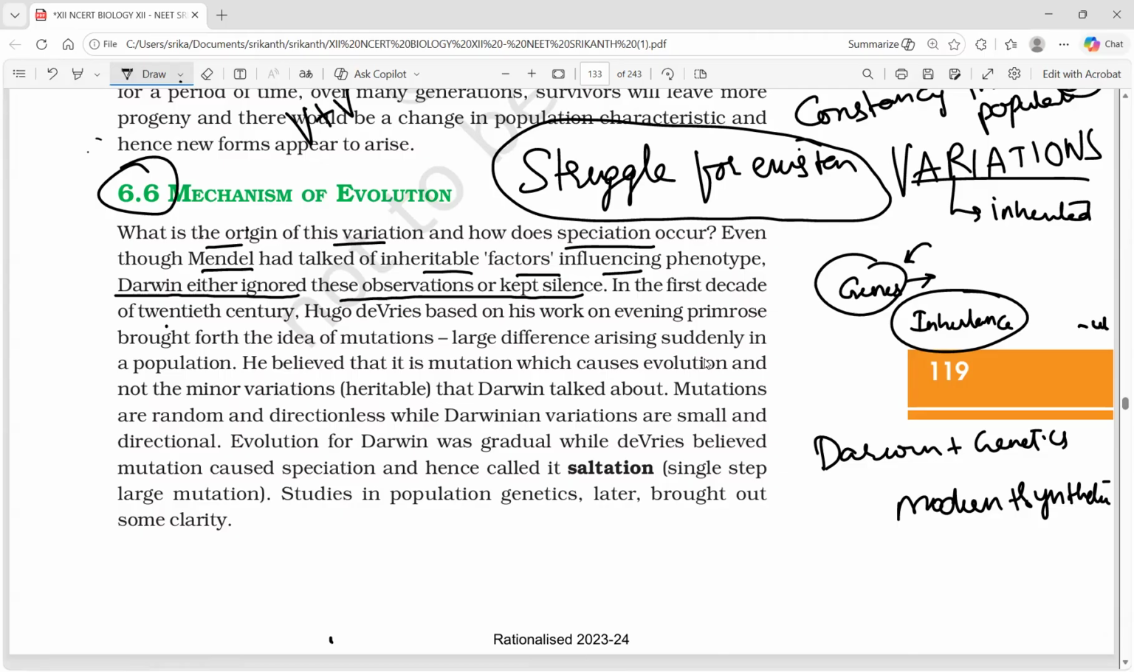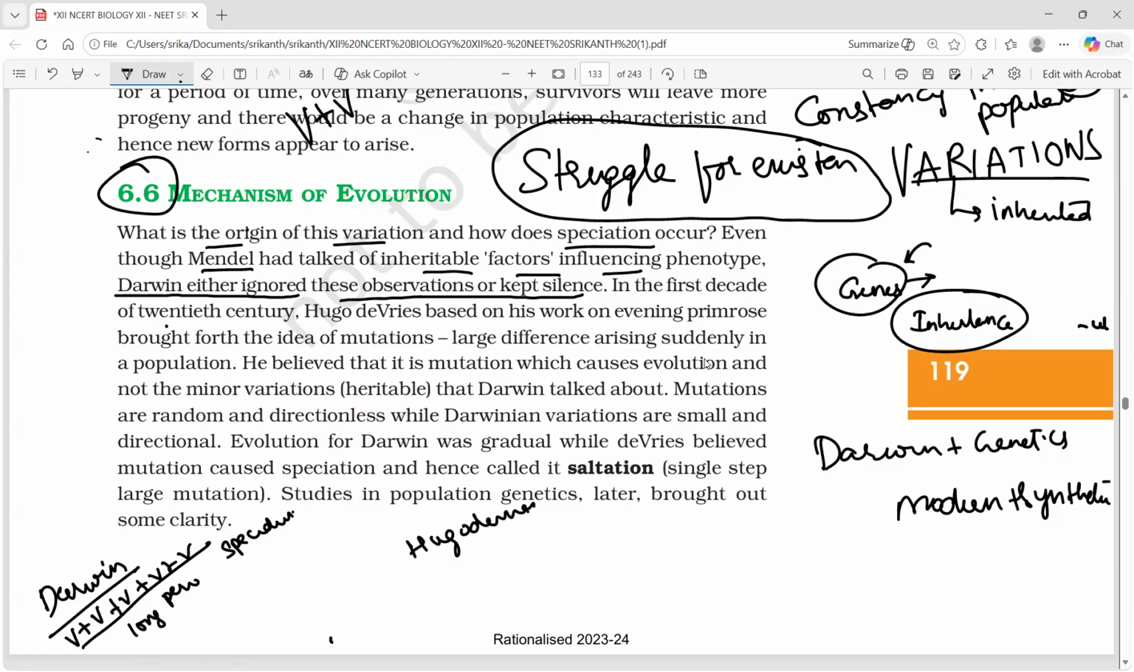In the first decade of the 20th century, Hugo de Vries, based on his work, this is another work. So first of all, let me summarize Darwin's work. Darwin said variation, variation, variation in a long period of time leads to speciation. Okay, now let's talk about de Vries. The story of de Vries.